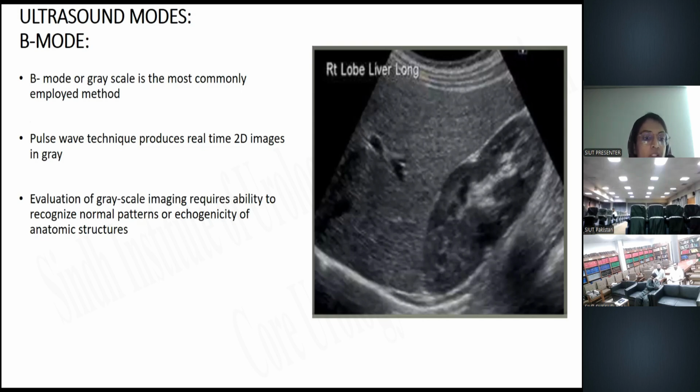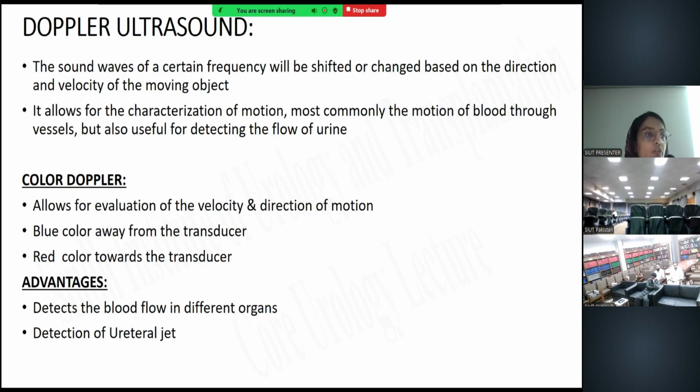The evaluation of grayscale imaging requires the ability to recognize the normal patterns or the echodensity of the anatomy. Another mode of ultrasound is the Doppler ultrasound, which we all are quite familiar with. The mechanism of Doppler ultrasound is that sound waves of a certain frequency will be shifted or changed based on the direction and the velocity of the moving object. So the direction and the velocity are added in addition to the B mode ultrasound. It allows for the characterization of motion, most commonly the motion of blood through the vessels, but is also useful for detecting the flow of urine.